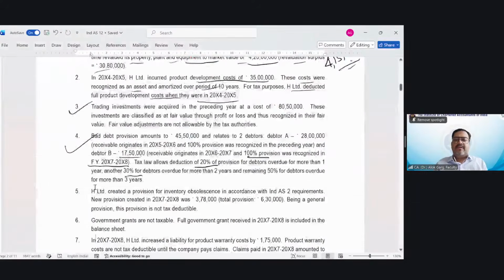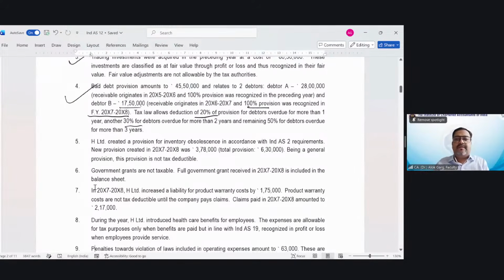Yes. Now the next part. H Limited created a provision for inventory obsolescence in accordance with Ind AS 2 requirement. New provision created in 7-8 was 3,78,000. Total provision is 6,30,000. Being a general provision, this provision is not tax deductible. So, how much provision was created in 2007-8? 3,78,000. In the books of accounts, this claim of 3,78,000 was taken, but it is not allowed in the Income Tax Act.